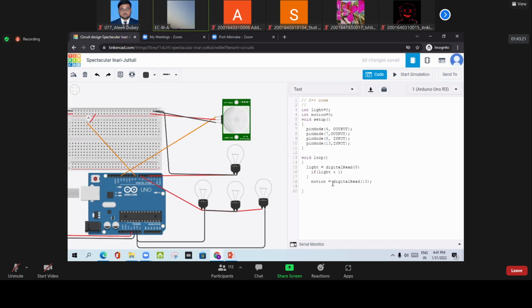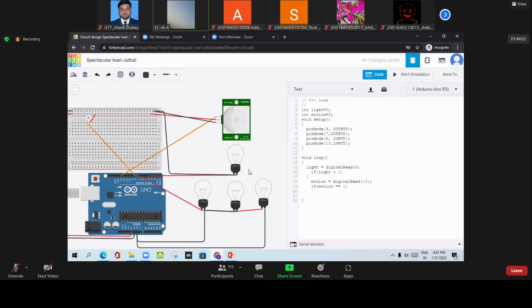So we will read the PIR sensor, and then we will put one condition: if motion is equal to 1. What is the meaning of that? Because it is a digital read signal. This pin is digital read, meaning this PIR sensor either sends 1 or 0. If there is a person, a 1 signal will come. If there is no person, a 0 signal will come. So whenever the value of motion is 1, it means there is a person, and if there is a person, all the lights should turn on.